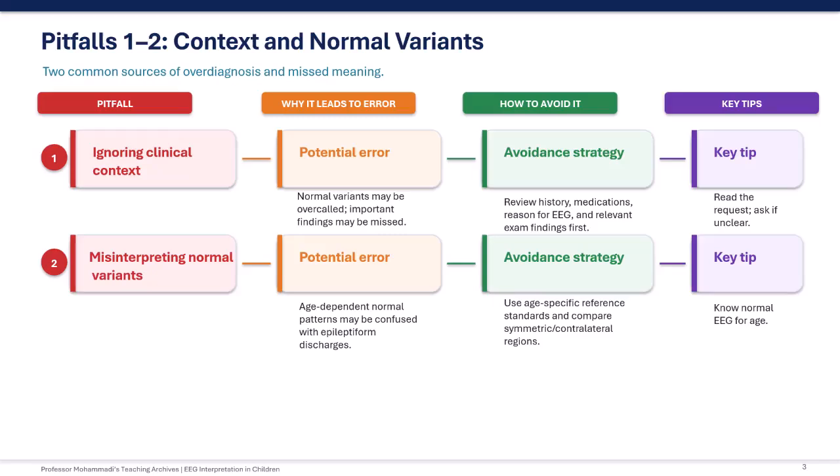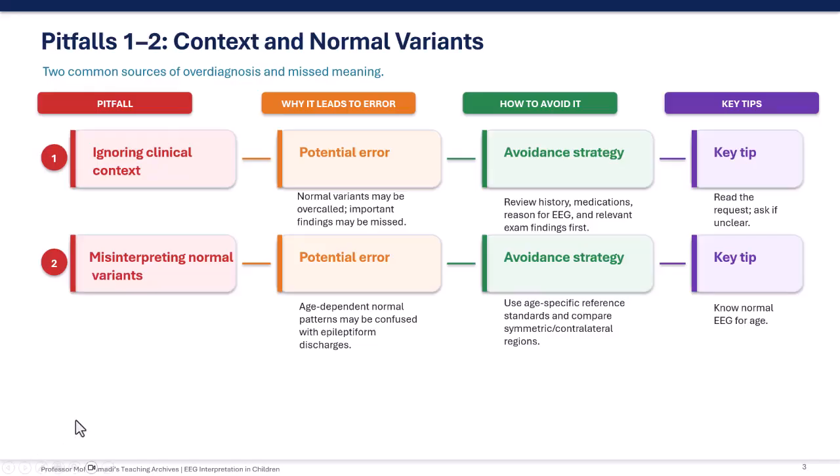The second pitfall is misinterpreting normal variants. Children have age-dependent EEG patterns. Some normal patterns may look sharp or unusual, but they are not necessarily epileptiform. To avoid this error, use age-specific EEG standards, assess symmetry and morphology, and compare suspicious patterns with contralateral regions. Before labeling a waveform abnormal, ask, is this expected for the child's age, state, montage, and clinical context?